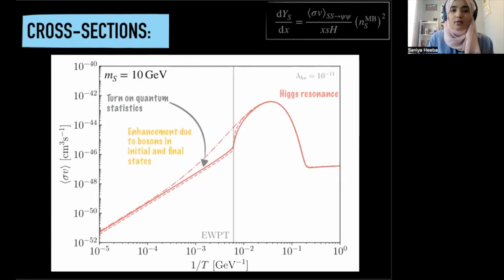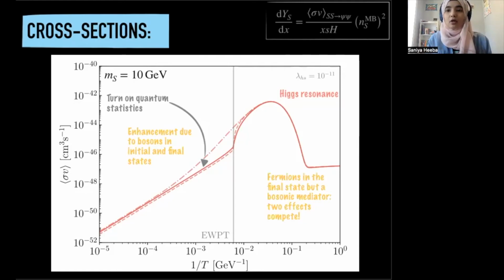Remember that the only process that produces dark matter in this regime is this four-point vertex with the Higgs. Now, for large temperatures, so on the right side of this plot, we see that it doesn't really make a difference, even though now mostly we have fermions in the final state. What this essentially is due to is the fact that we have a boson as a mediator, but we have a fermion in the final state. And those two effects cancel each other out.